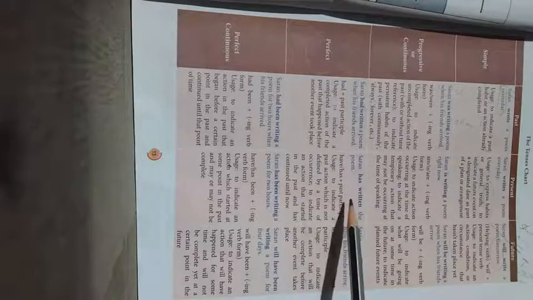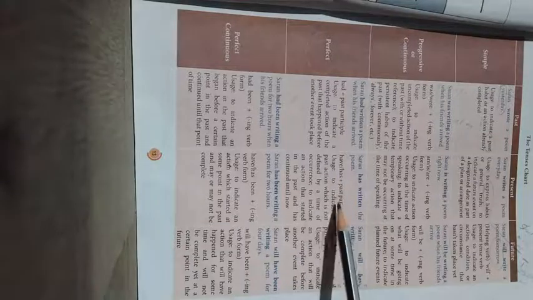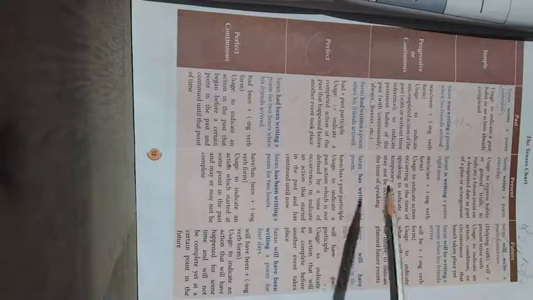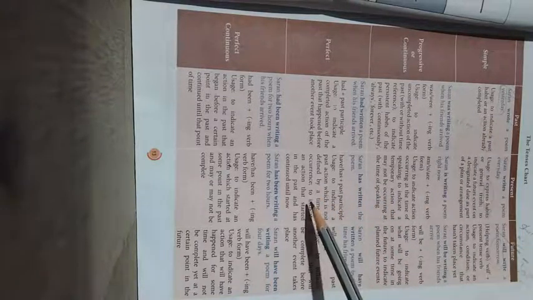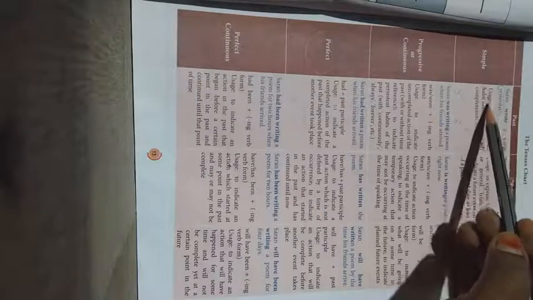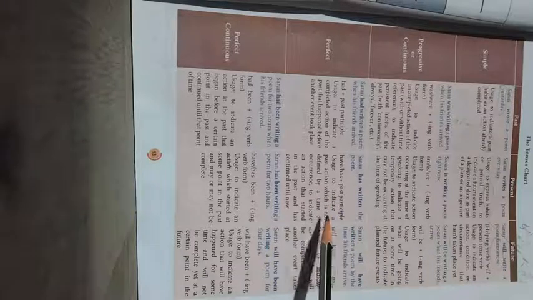What is the difference between present perfect and the past tense? In the past tense, the time will be denoted, such as yesterday. But here, the action is not defined by a time of occurrence.